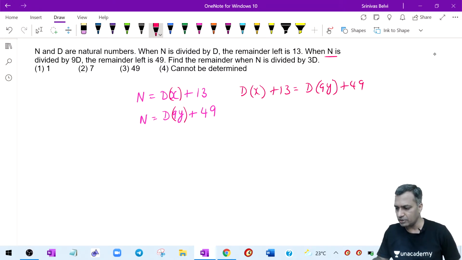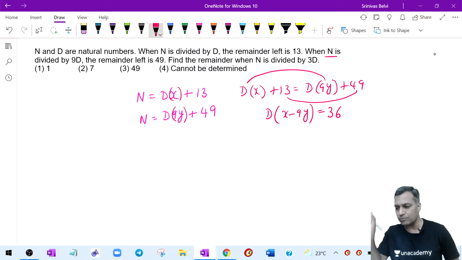So then from here, d times of x minus 9y is equal to, taking the d's to one side and this 13 to the other side, 36. D times of something is equal to 36. What is my d here? My d is a divisor.